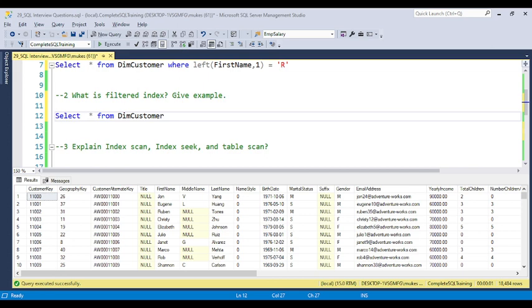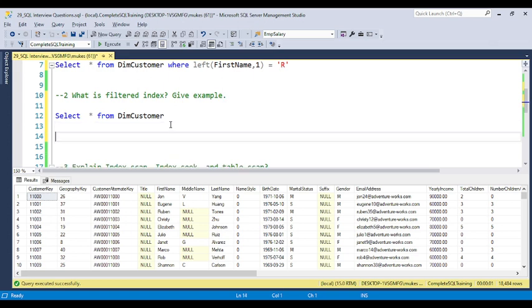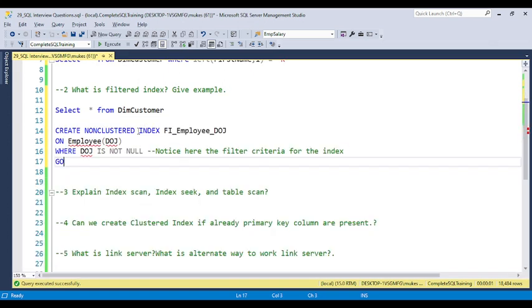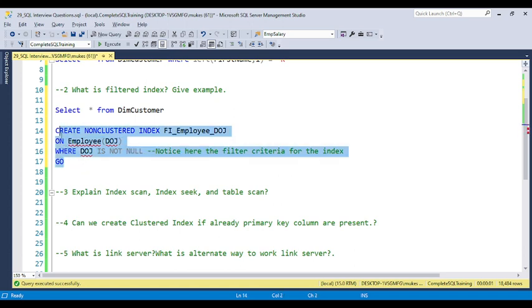For example, I have a date of joining that is always not null. So I'm creating a non-clustered index on the employee table on the date of joining. We put the index name, and date of joining is not null. This is the filter criteria of the index, that is called the filtered index. So a filtered index is nothing but part of the non-clustered index.